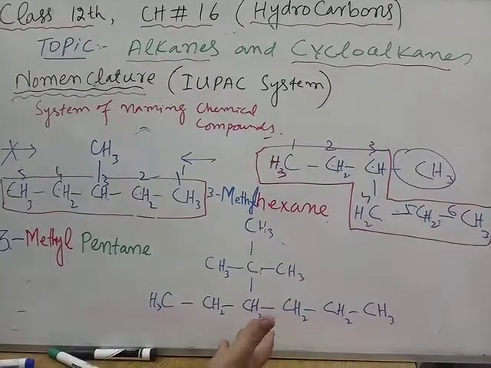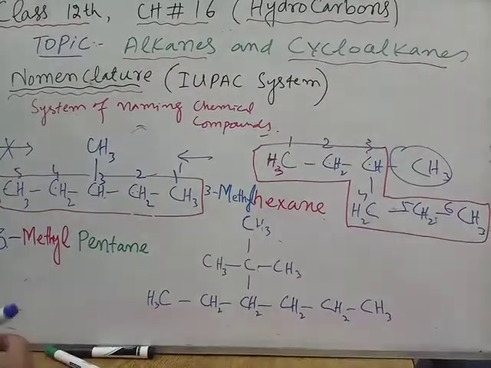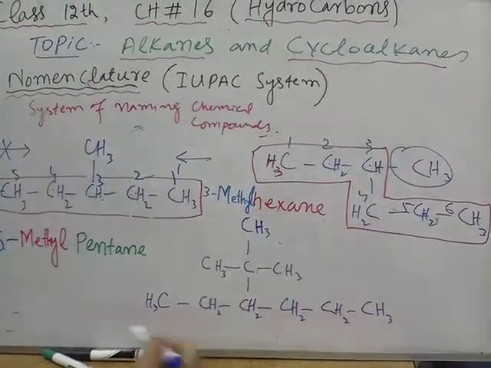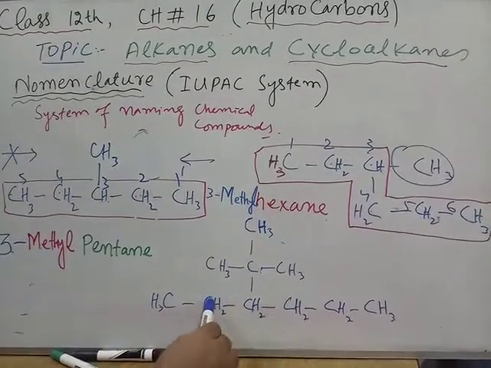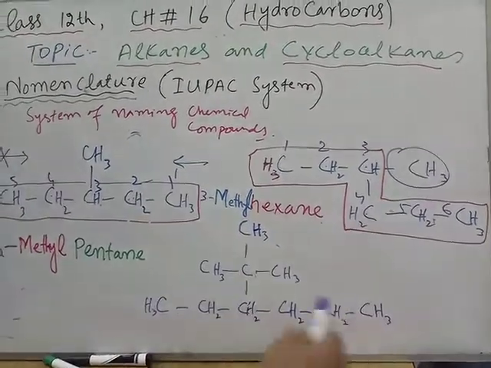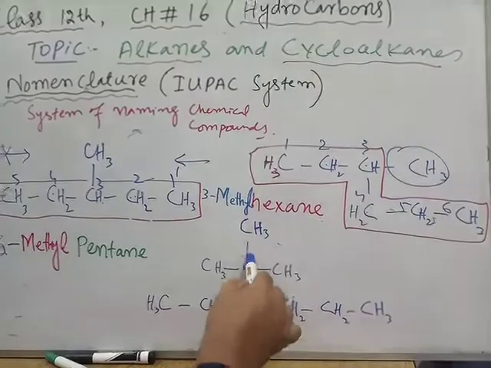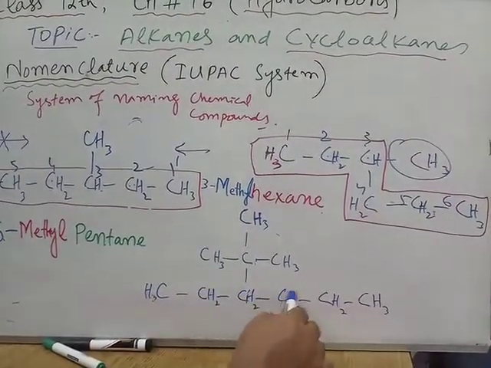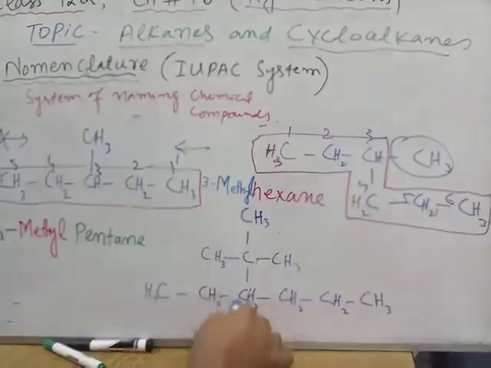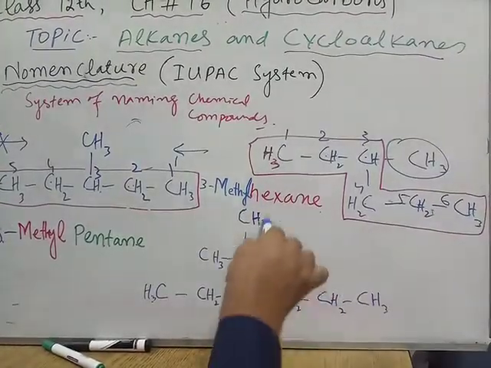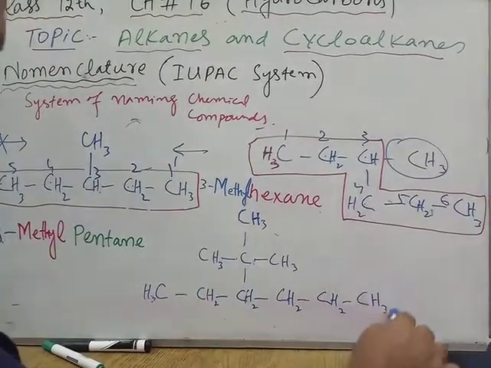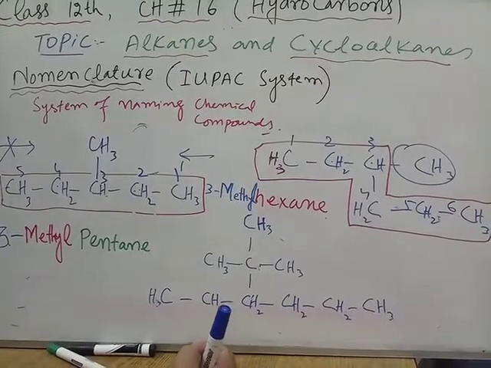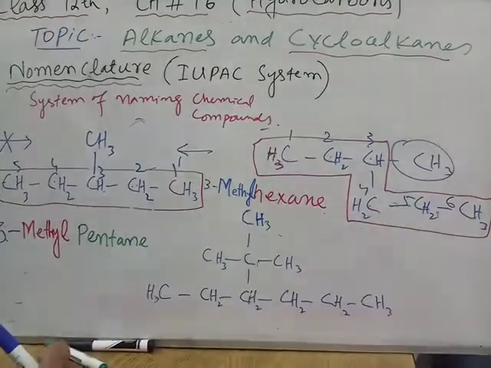Let me locate the longest chain in this compound. Let me start with 1, 2, 3, 4, 5. 1, 2, 3, 4, 5, 6. Okay? 1, 2, 3, 4, 5, 6. So this chain and the straight chain both give me the maximum number of carbon atoms, which are equal to 6. So I have two options.